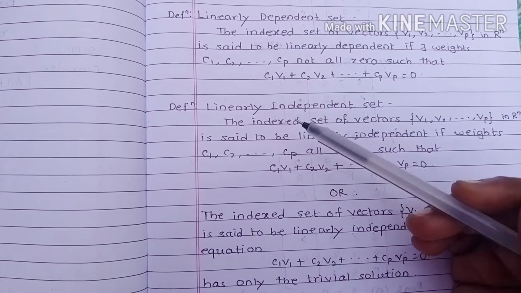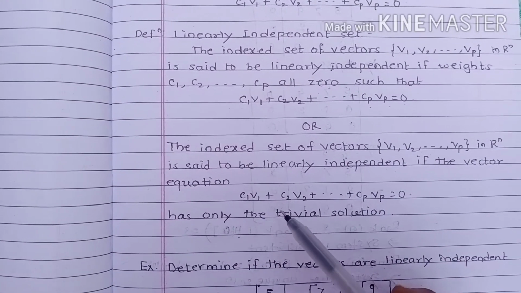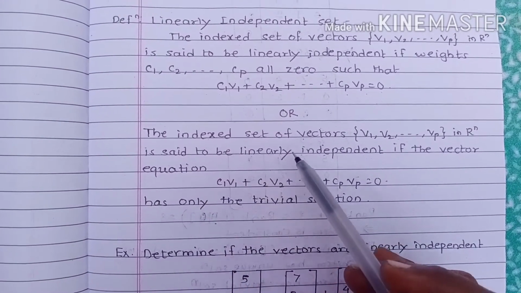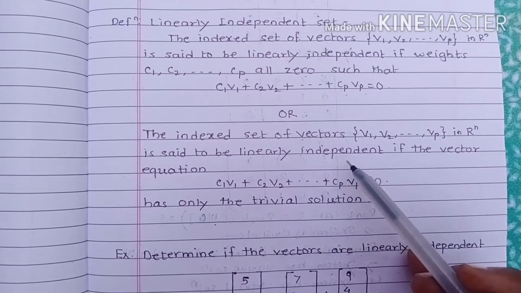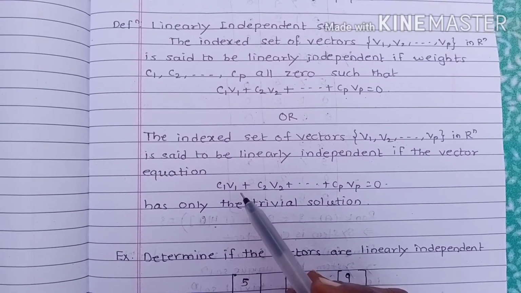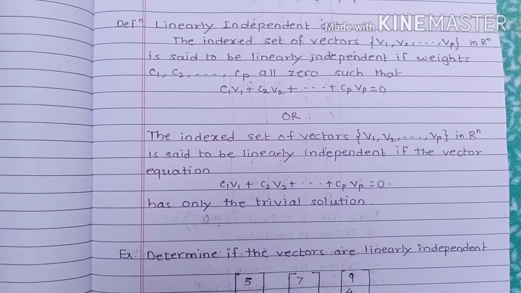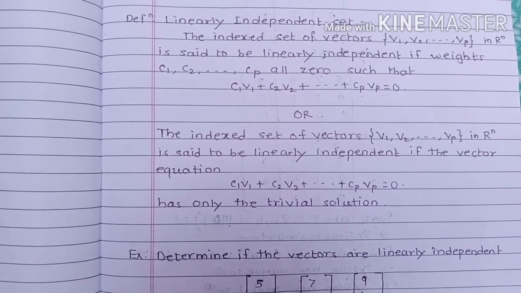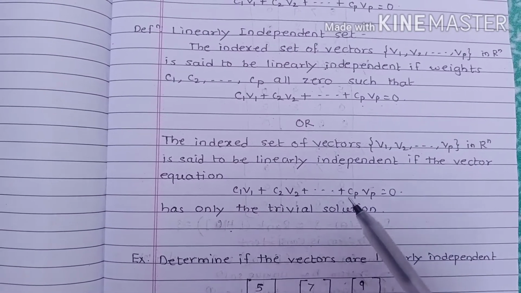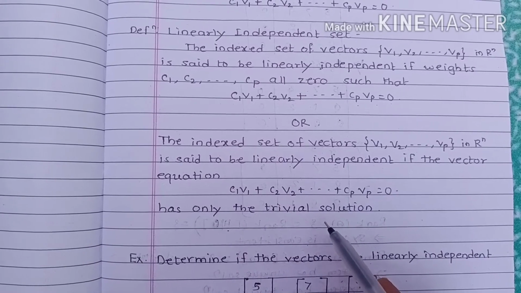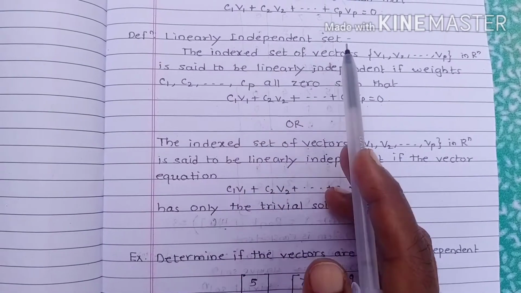There is also a different technique, which we write in our second definition. An indexed set of vectors v1, v2, up to vp in R^n is said to be linearly independent if the vector equation c1v1 + c2v2 + up to cpvp = 0 has only the trivial solution. In short, we get a system, and if the system has only the trivial solution, then we say the given set of vectors is linearly independent.